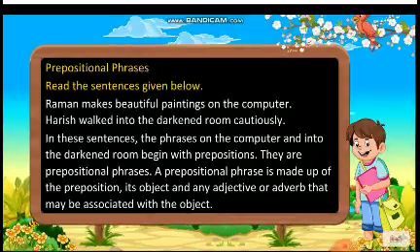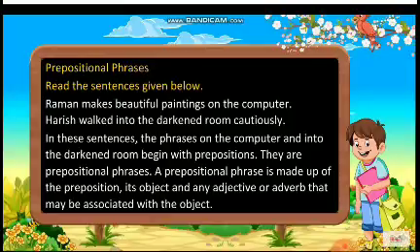Now, prepositional phrases. Read the sentences. Raman makes beautiful paintings on the computer. This is a phrase. Harish walked into the darkened room cautiously. In these sentences, the phrases on the computer and into the darkened room begin with prepositions.